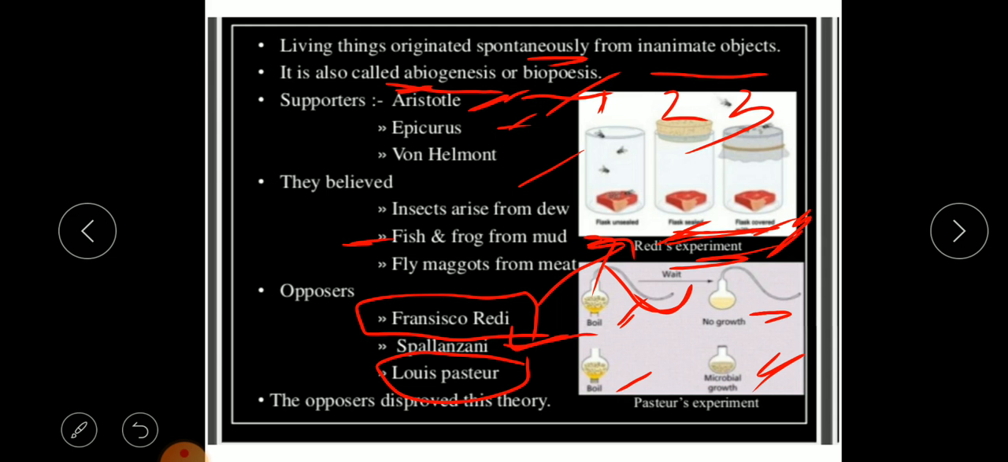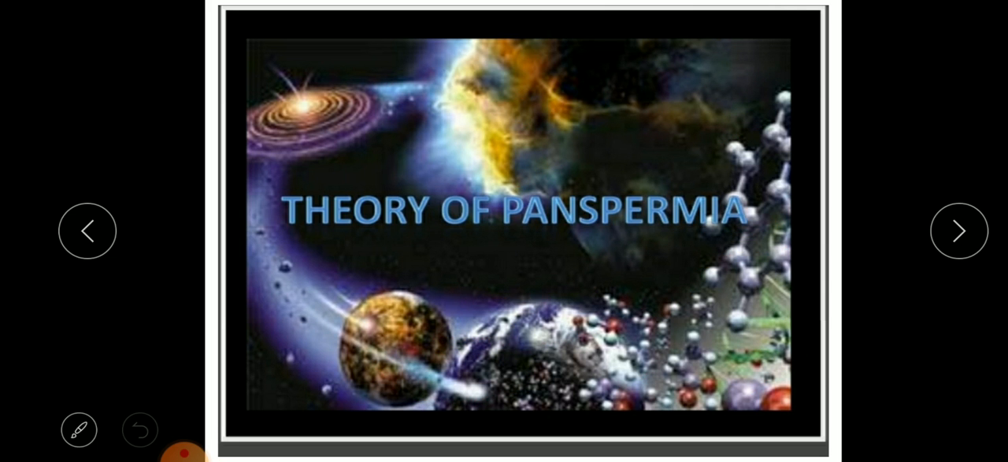We can say there are two theories which we have studied now, abiogenesis and biogenesis, in the same slide. And previously we had seen the theory of special creation. Now we will move to the next theory, which is called the theory of panspermia. It is also called the Cosmozoic theory.